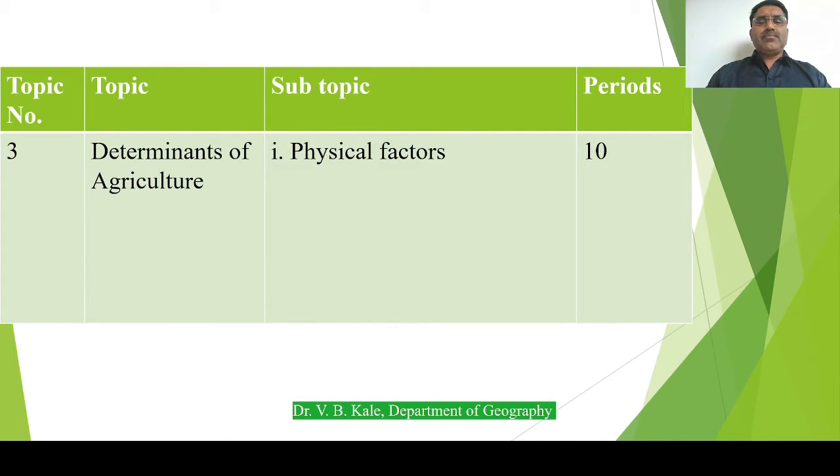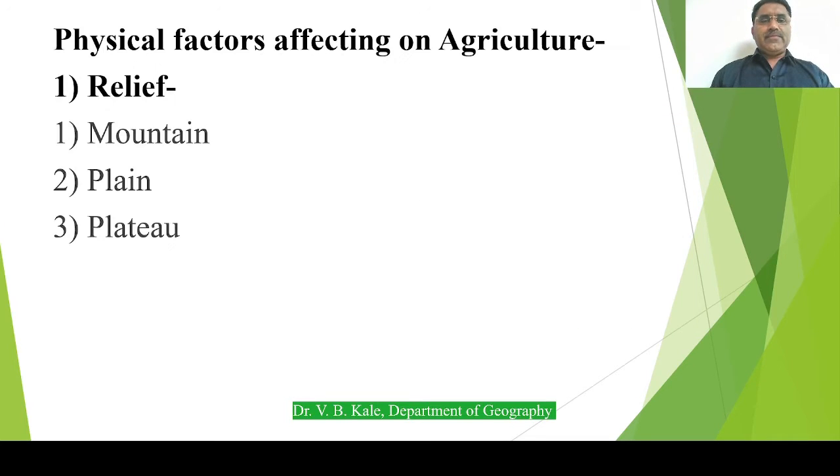The subtopic is physical factors. As we know, agriculture is a very uncertain and insecure occupation, not only in one place but throughout the world, because various factors affect this field. That's why we have to see which factors are affecting agriculture directly. First, that is physical factor. Physical factors affecting agriculture.